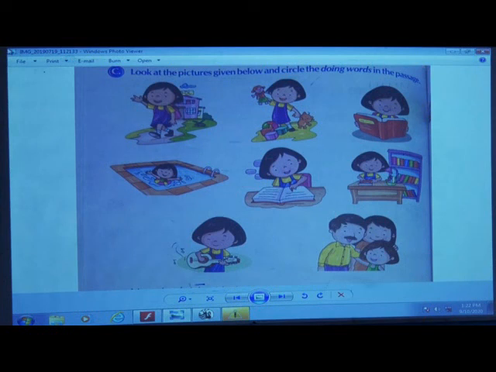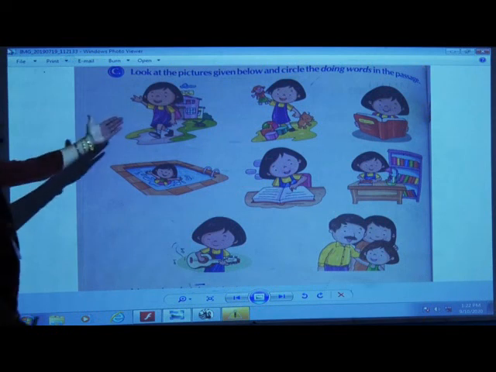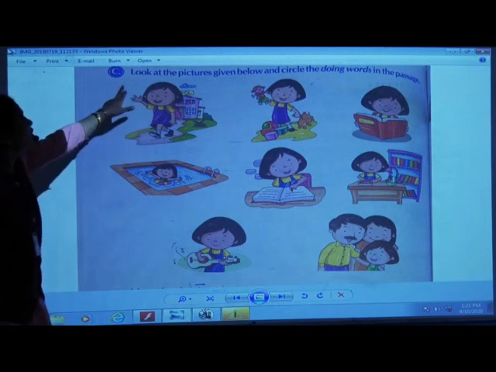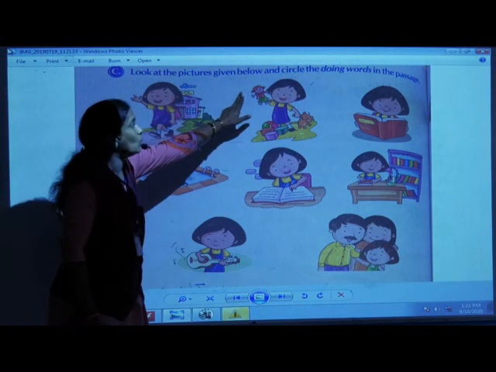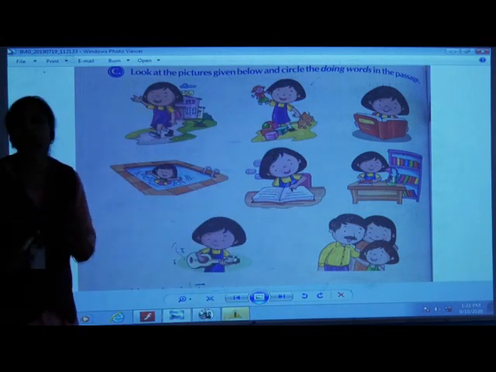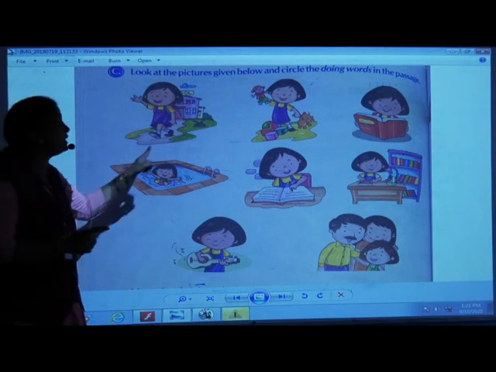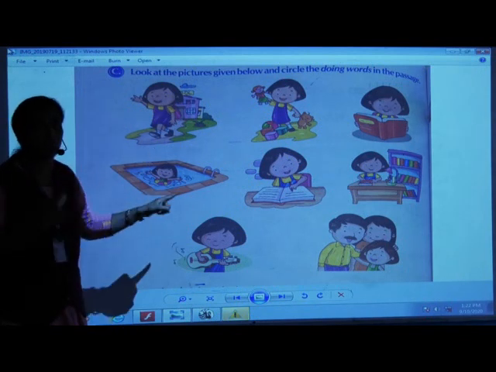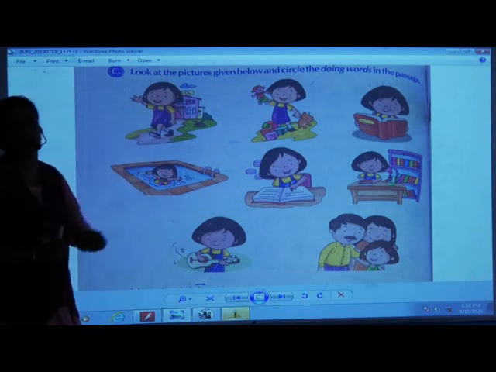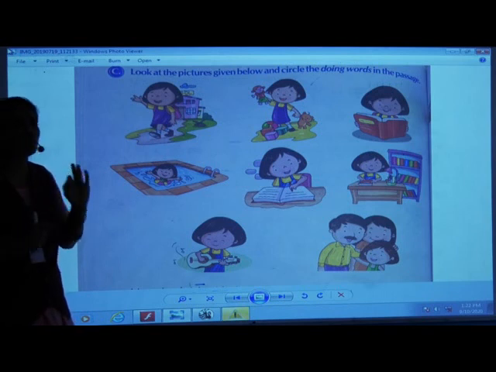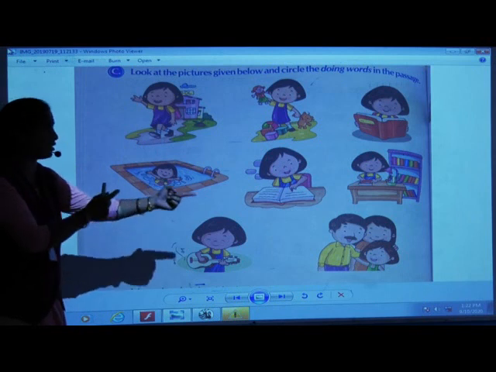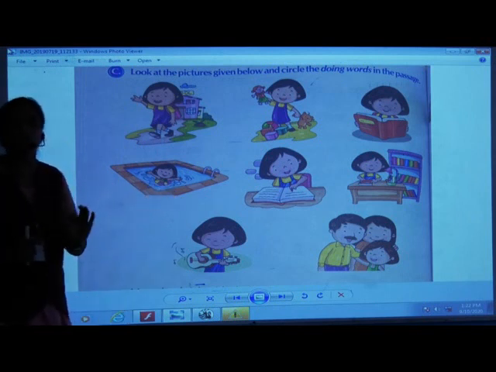See, Mona is a bright girl. Now she is Mona. We are going to speak about this Mona. The exercise is, look at the pictures given below and circle the doing words in the passage. Now a passage will be given to you. You have to look at these pictures given above in your textbook and you have to circle the doing words in this passage. So you have to only find out the doing or action words done by this Mona or her parents and you have to circle those words.